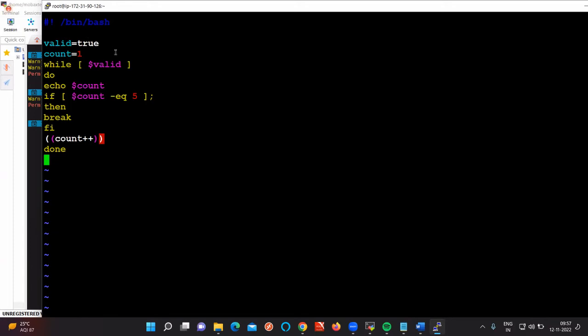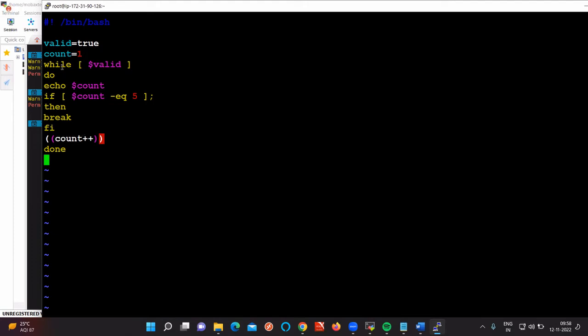See, valid is equal to true. Count is equal to 1. While valid, so while the condition is true, then it is telling echo count. What is the value of count? 1. Print 1 is going to print. If dollar count, that is 1, equal to 5, then break. Otherwise, we need to increase the count plus plus. So is 1 equal to 5? No.